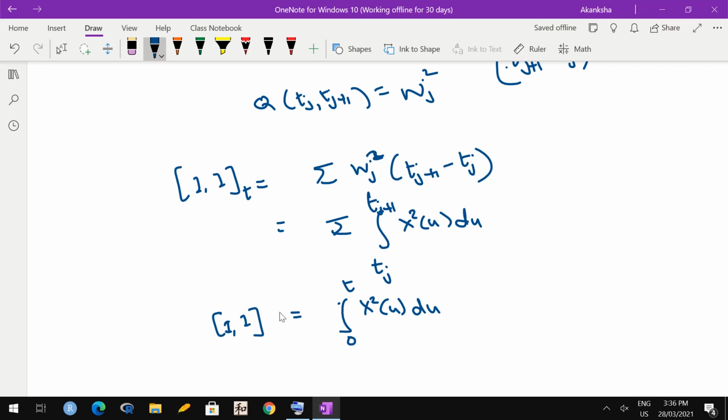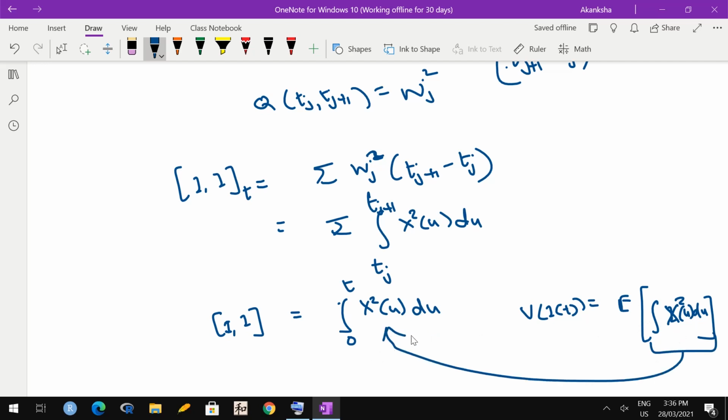Now, do you remember something from the earlier lecture? We proved in the earlier lecture that the variance of I t is actually the expectation of integral x square u du. This we proved in Ito isometry. So now see, the inside quantity is actually this. So what we are saying is that the variance of Ito integral is the same as the expectation of quadratic variation of Ito integral.